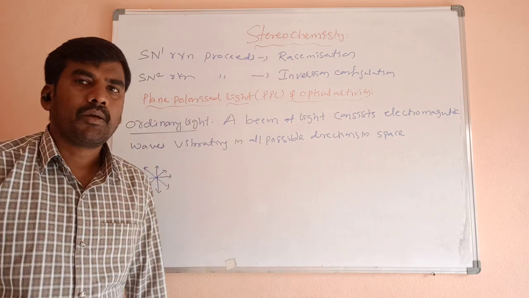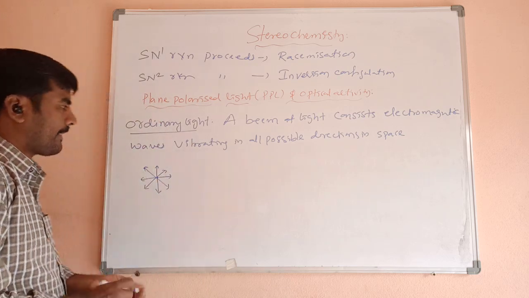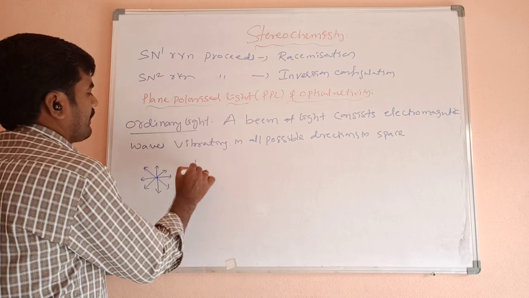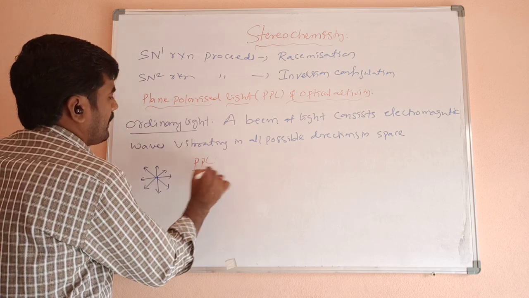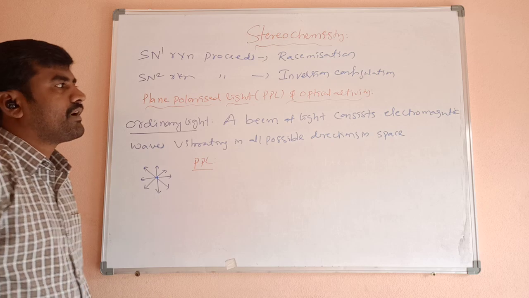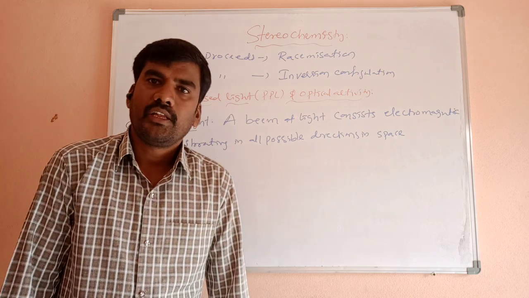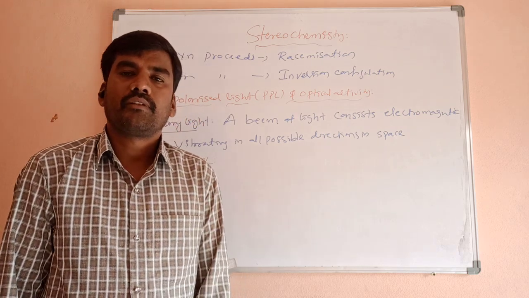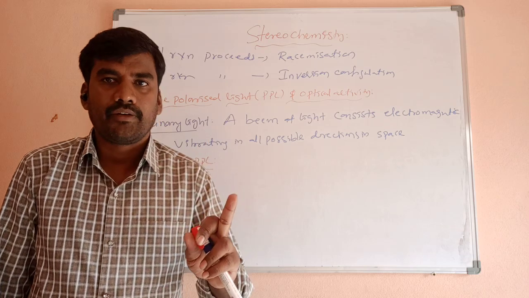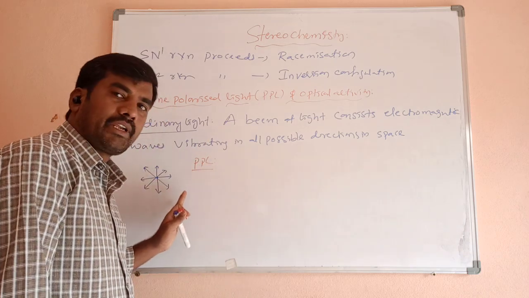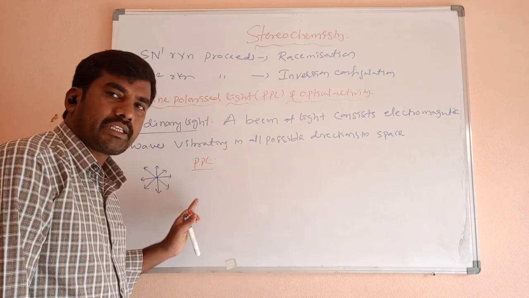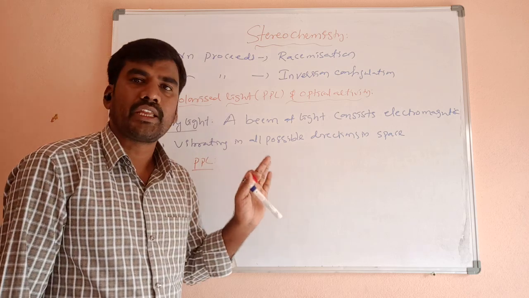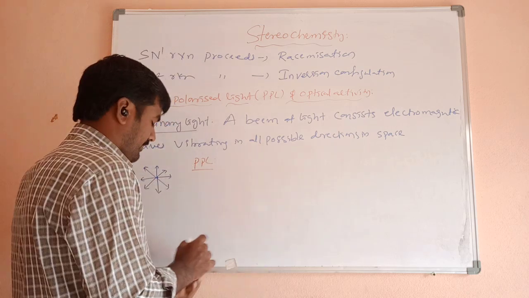What about PPL, plane polarized light? Plane polarized light is also a beam of light consisting of electromagnetic waves vibrating in a single plane. Ordinary light vibrates in all possible directions. What about PPL? It is vibrating in a single plane.